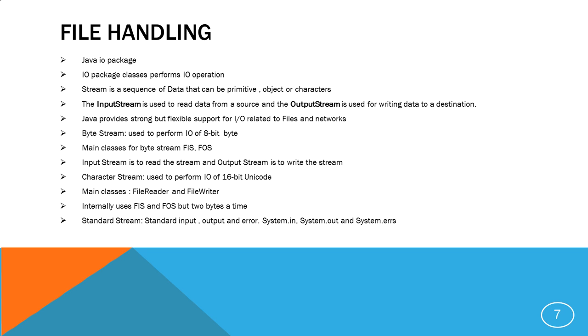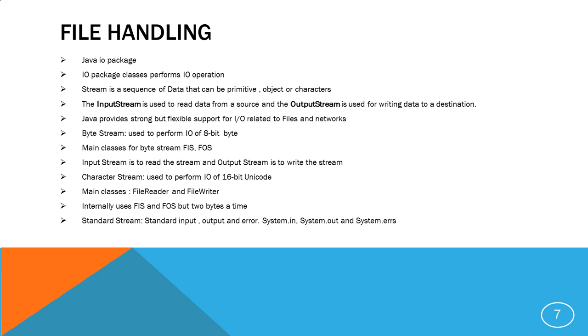So internally they use file input stream and file output stream, but the difference is they read and write 2 bytes at a time. In the case of byte stream, they write and read only 1 byte at a time. But in the case of character stream, that is file reader and file writer, they still use the file input stream and file output stream, but they write or read 2 bytes at a time.